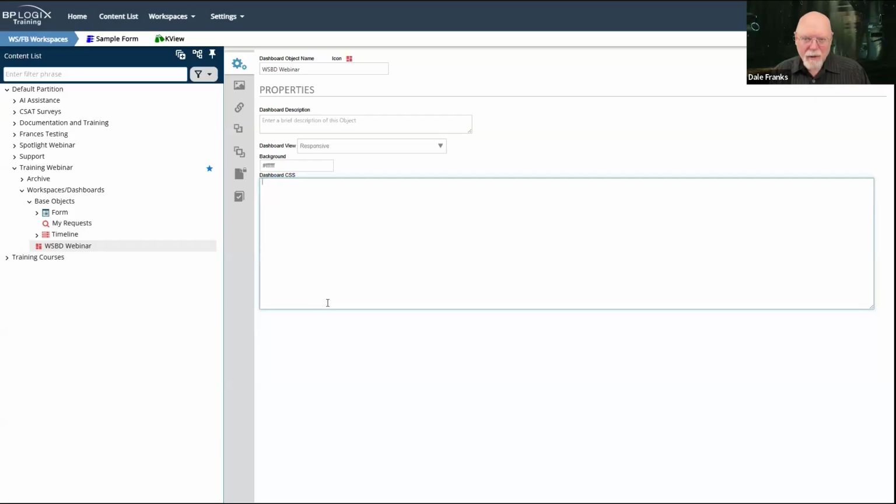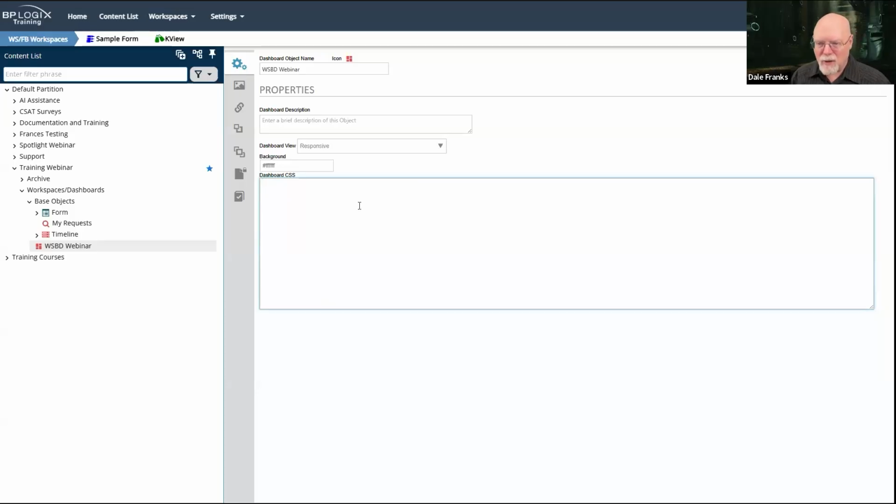Dashboard CSS. You may create your own CSS style sheet here so that you can apply CSS styles to individual widgets. Sometimes that's not going to work because your widgets have pre-made styles that are part of Process Director. They're built into the product, so they have to be overridden. I'm not going to go through how you would override a fixed BP logic style with your own style. Moreover, you may not always be able to do it because of how cascading style sheets work, but you can create your own custom styles with a cascading style sheet. We're not going to do that. We're not going to create any styles, but you have the ability to do that.